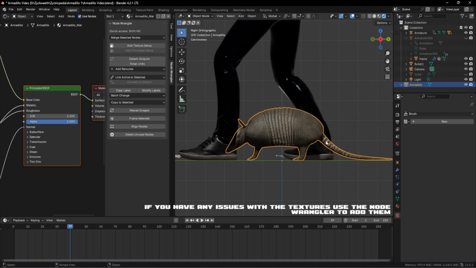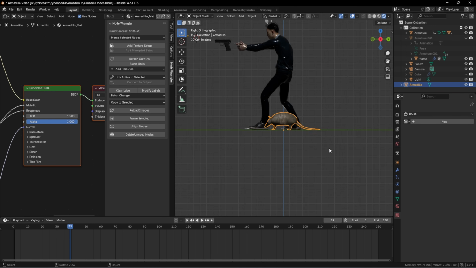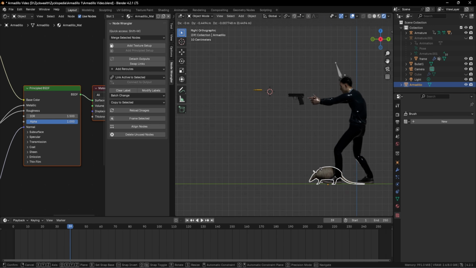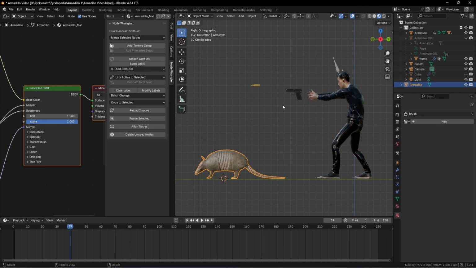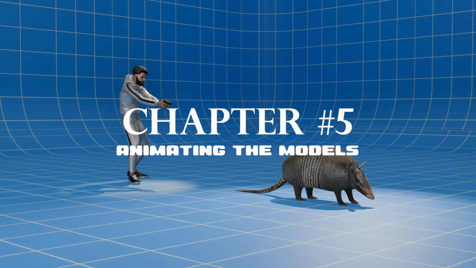And the textures are also imported perfectly, which made our work a little bit easier. Now we just need to reposition it over here like this. And we can scale it like this so that it will be more visible on our camera. Right now, all our models are ready. The next step would be to animate these models.